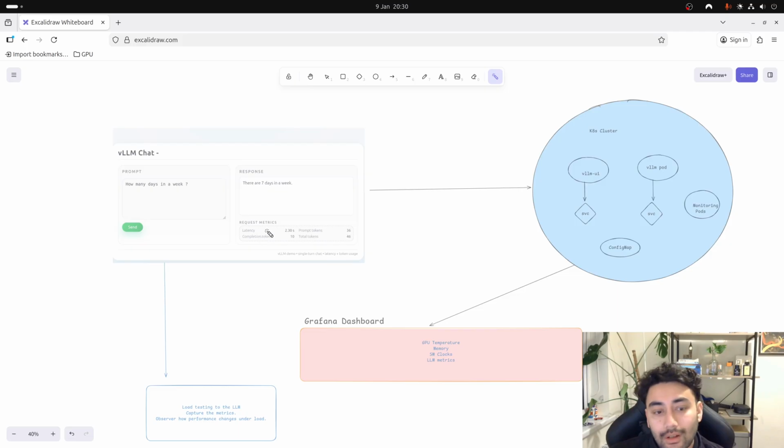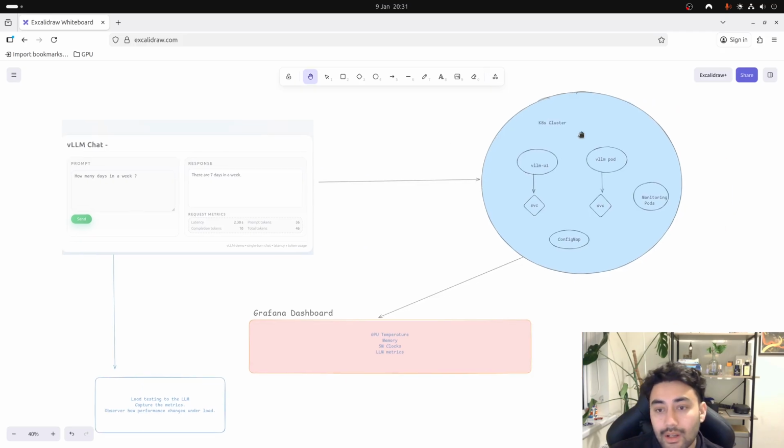A couple of things were returned, like the request metrics with latency, the total number of tokens being used, and so on. And here, our Kubernetes cluster was a pretty simple cluster. I'd say it was a single node cluster where we had two different pods, one for the UI, one for our LLM itself, which ran on vLLM, and then there was a service for the respective pods to interact with them. We had a config map where we defined a bunch of variables, and then the monitoring pods to make Grafana and Prometheus happen, right? And in Grafana, we monitored a couple of things that were important for our metrics.